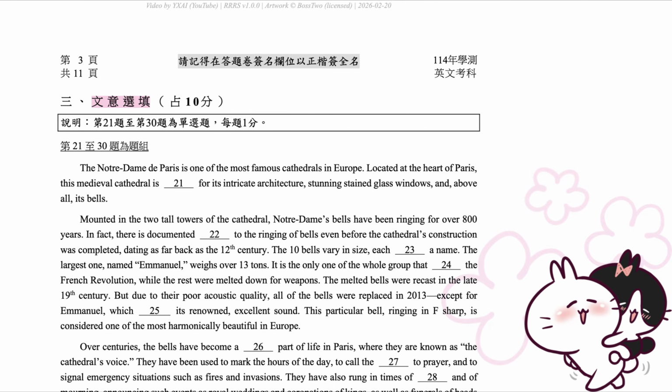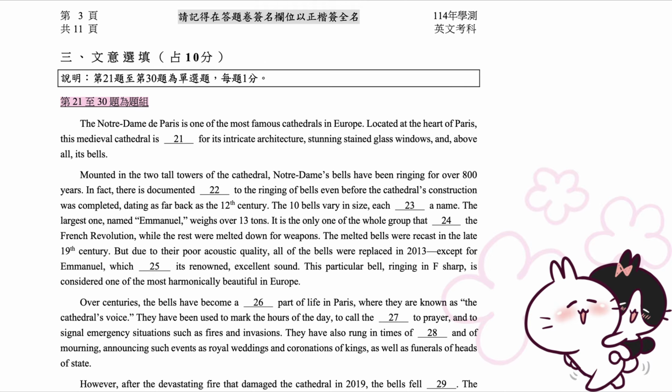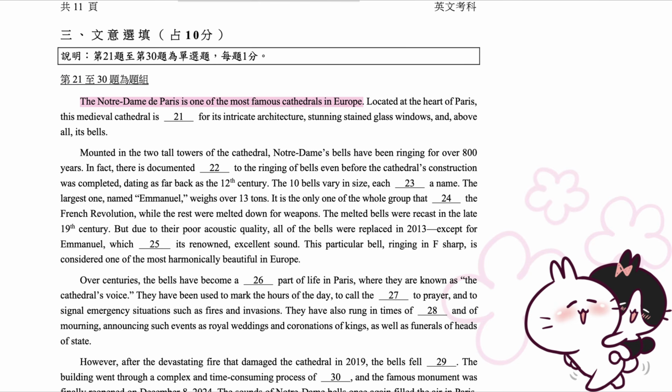3. Contextual clues. 10 points. Directions. Questions 21 to 30 are multiple-choice questions, 1 point each. Questions 21 to 30 form a set.